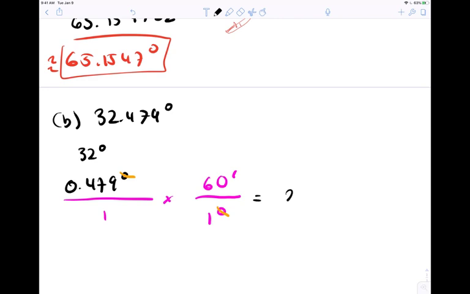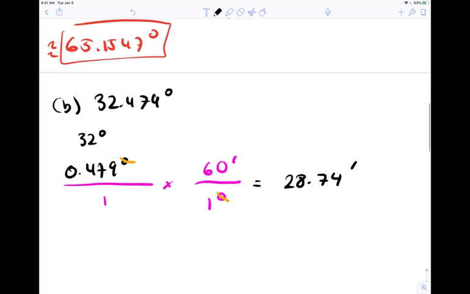0.479 times 60 is 28.74. So that's minutes. Those units are now minutes, right? We don't usually write it like that. So now we can essentially say that this is 28 minutes plus 0.74 minutes. Is that okay? So let's focus on that.